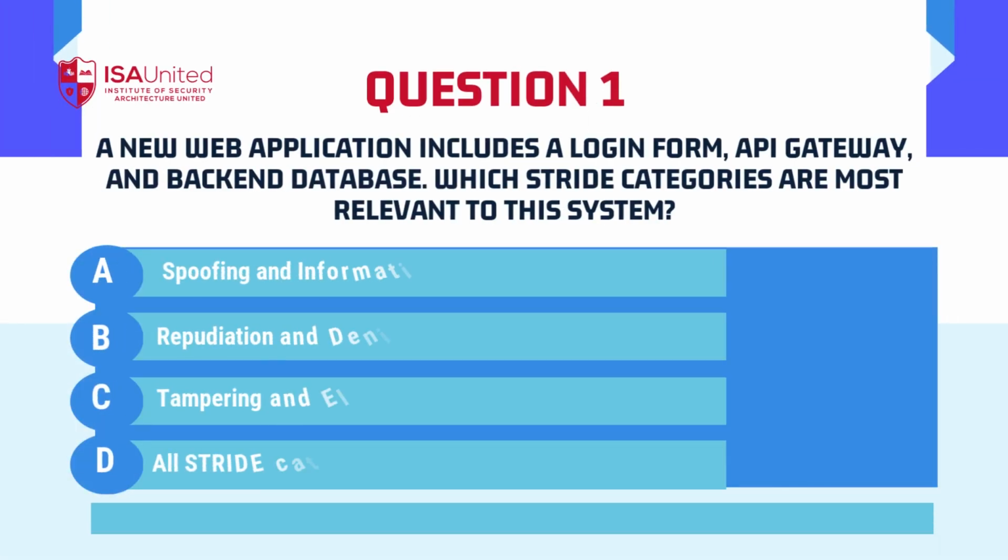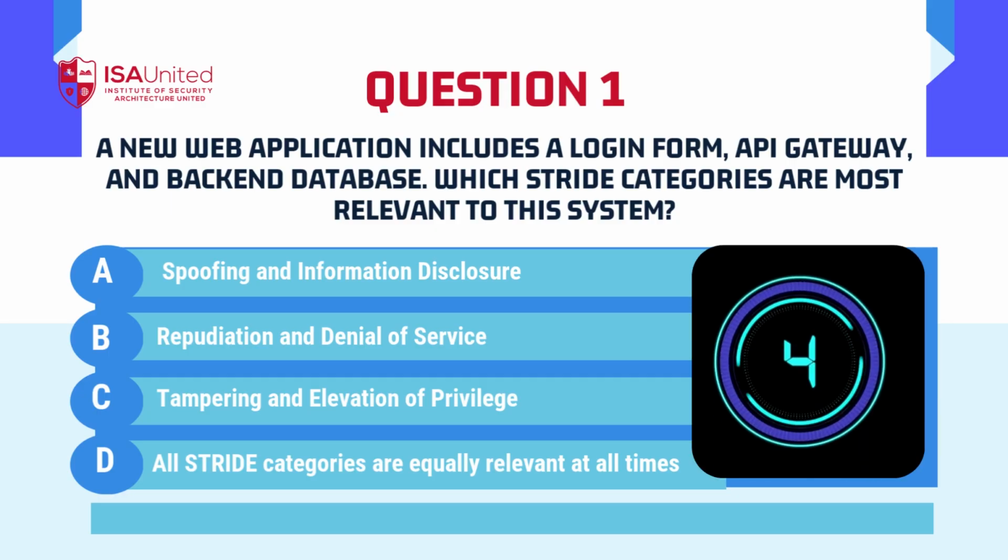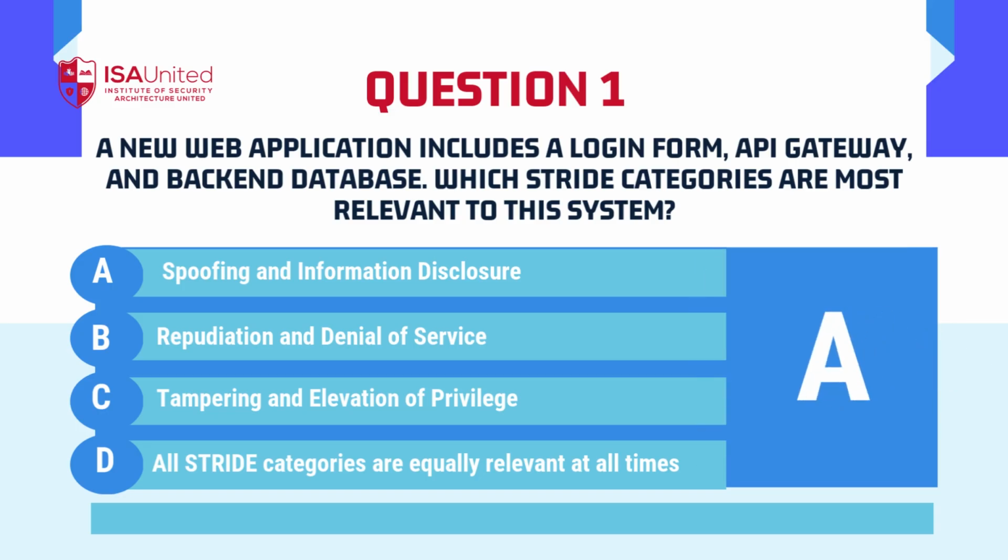Question 1. Threat identification in context. A new web application includes a login form, API gateway, and backend database. Which STRIDE categories are most relevant to this system? A. Spoofing and information disclosure. B. Repudiation and denial of service. C. Tampering and elevation of privilege. D. All STRIDE categories are equally relevant at all times. Correct answer is A. Rationale. A login form and API gateway creates spoofing risks, identity misuse, and potential information disclosure from exposed APIs or misconfigured data handling.